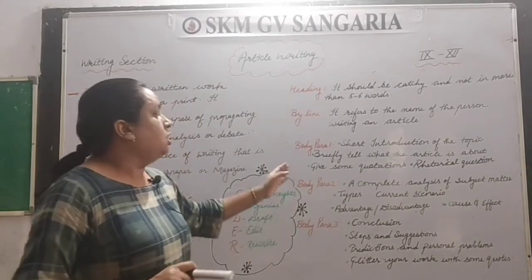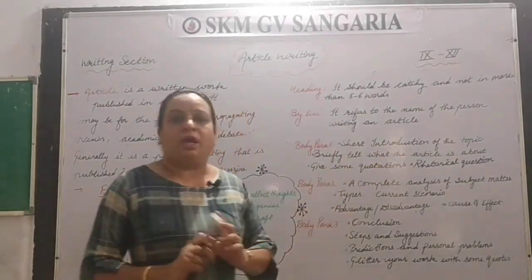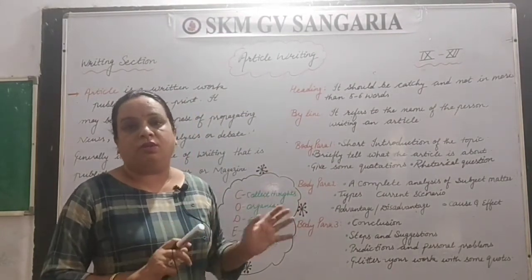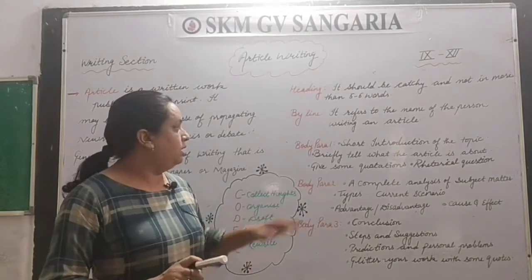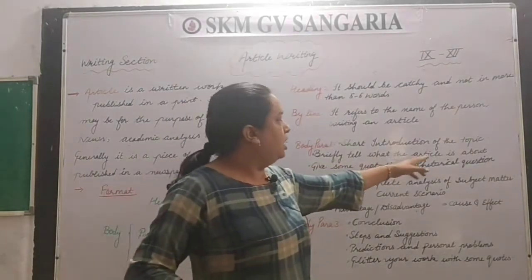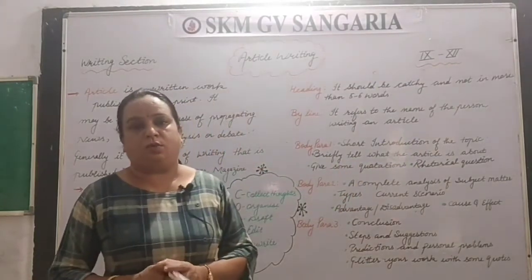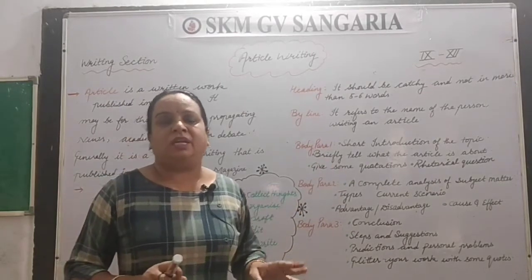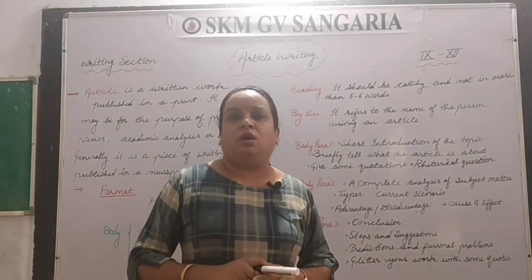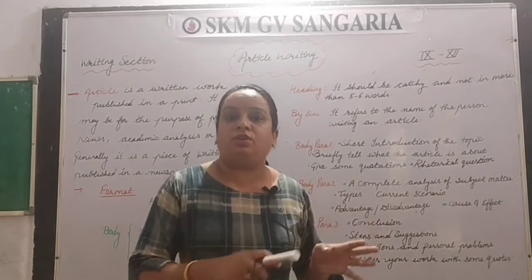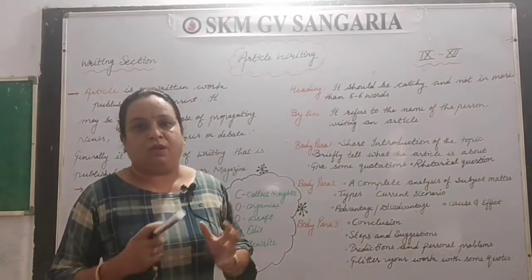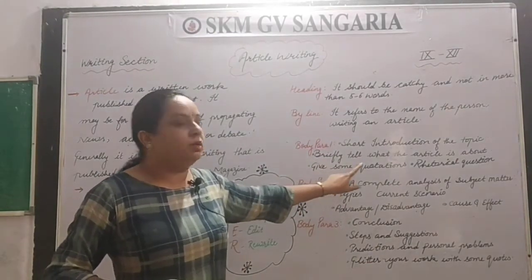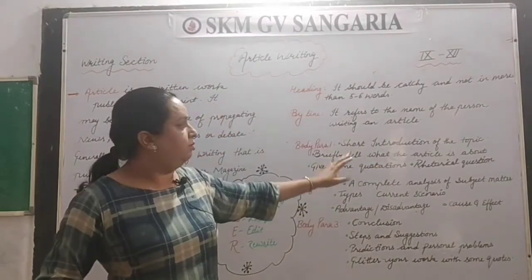So always be ready, be handy with some quotations, so that you can add them to your articles. As I told you, start the body of the article with a quotation. Then briefly tell what the article is about. Here you can give the definition. It's not needed that you go with the definitions written in the book, or be very strict with the definition only. Whatever you think about that particular topic, you write here.